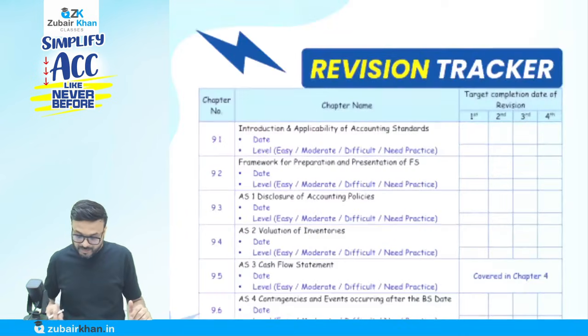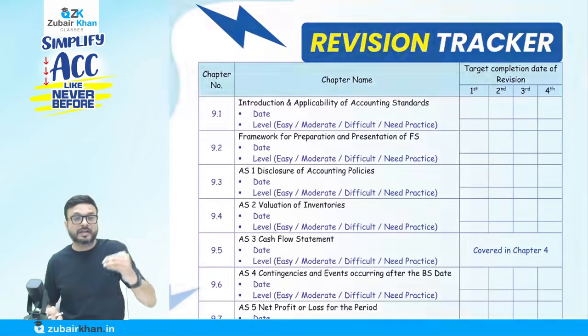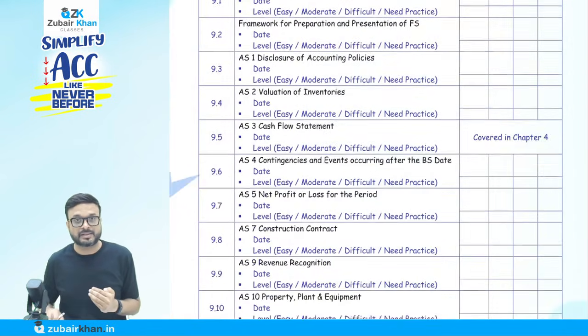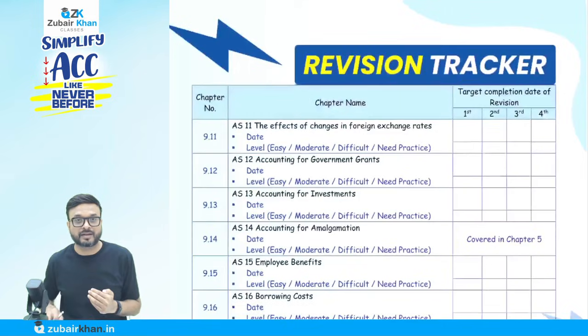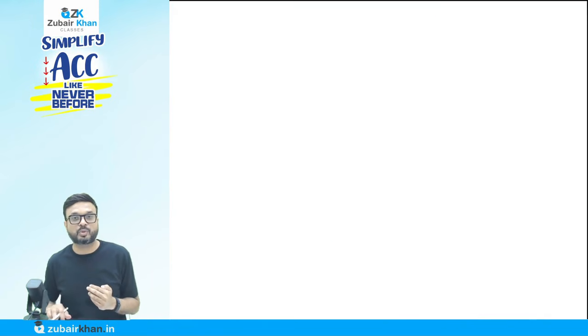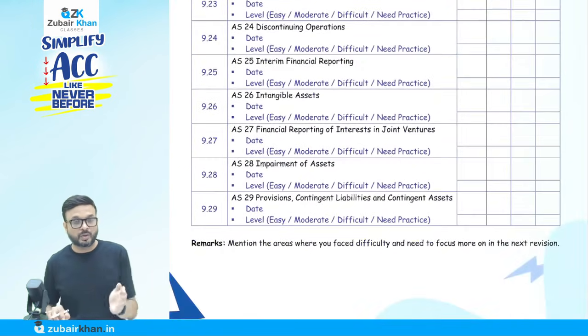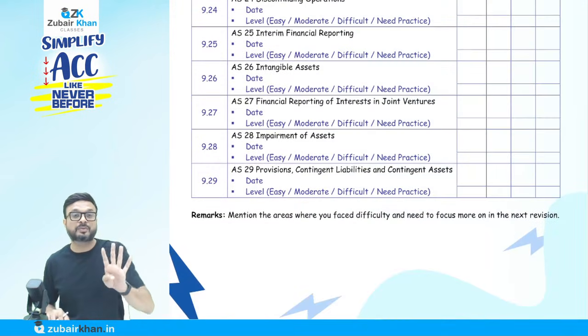Okay, like that, for all the accounting standards, this tracker is given. For all the accounting standards, you can see the tracker here. Now you are going to do 4 revisions, at least 4 revisions before the examination.